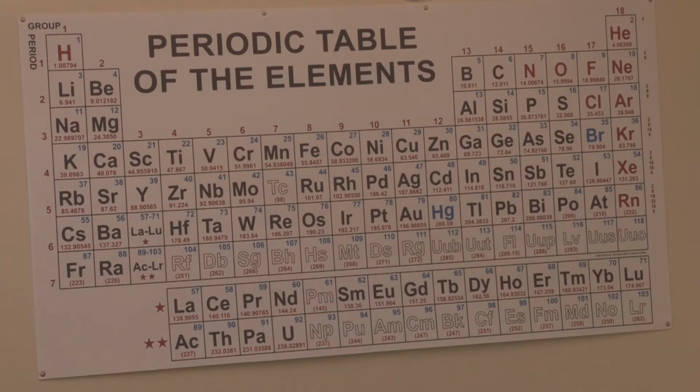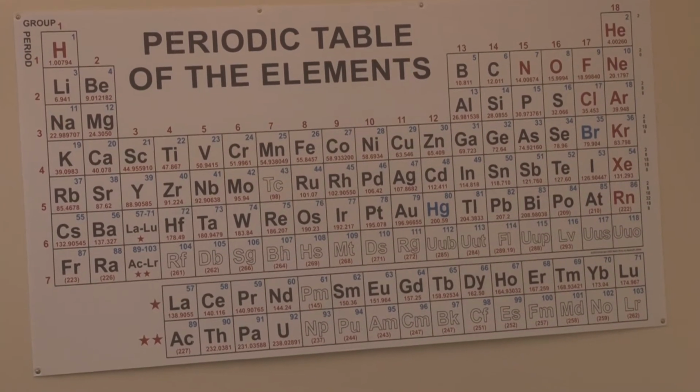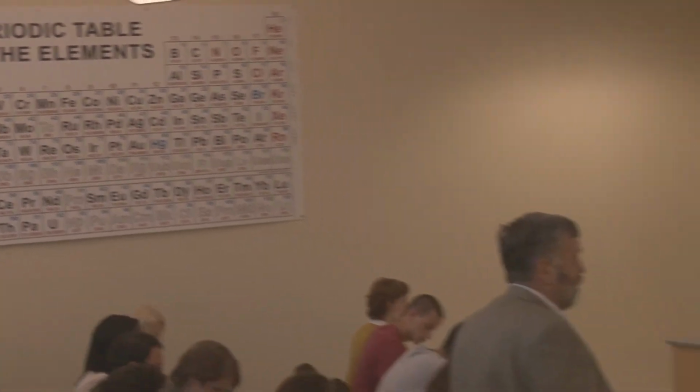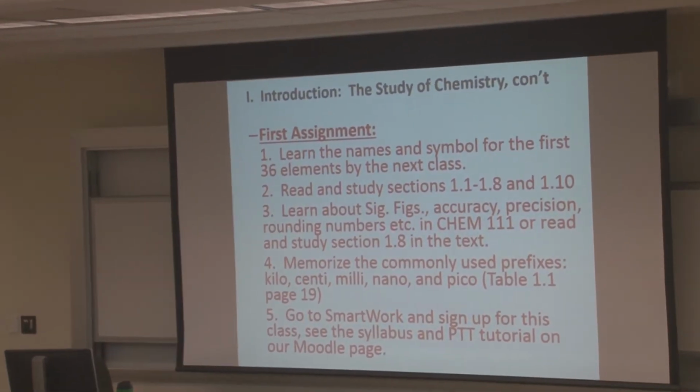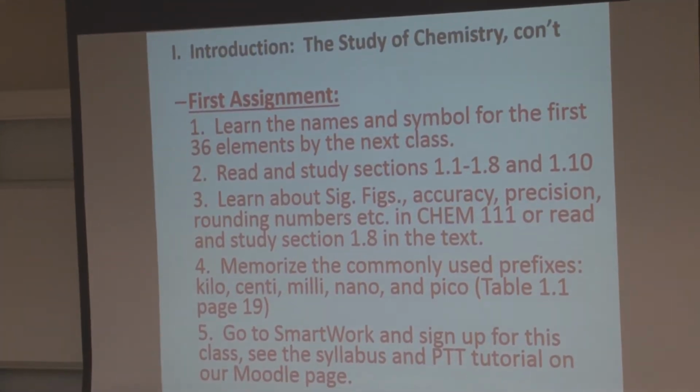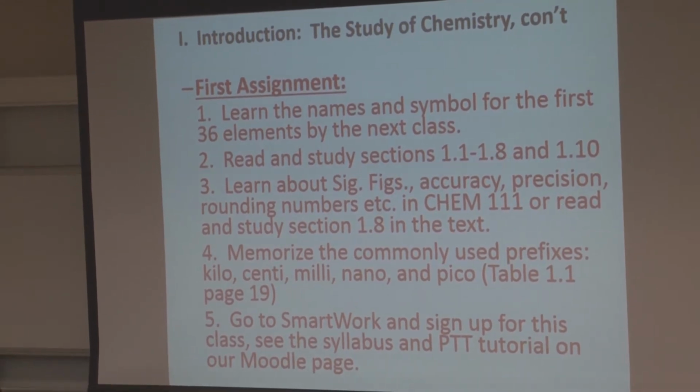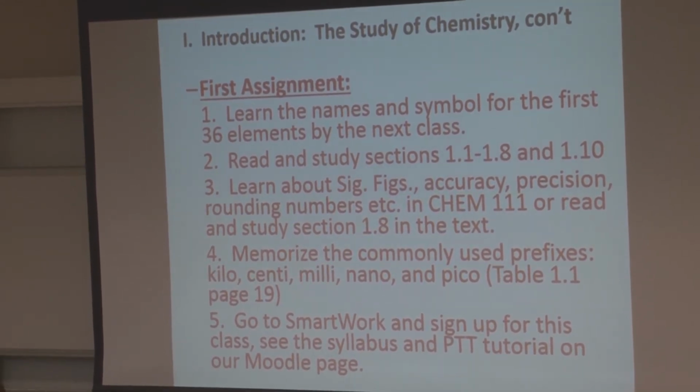Okay. Read and study sections 1.1 to 1.8. These are things that are covered in the freshman chem lab, Chem 111. And read section 1.10. So that covers things like significant figures, accuracy, precision, rounding numbers. That's all covered in Chem 111.